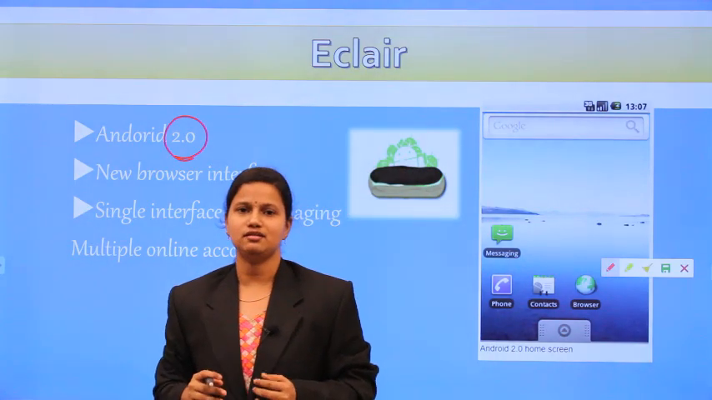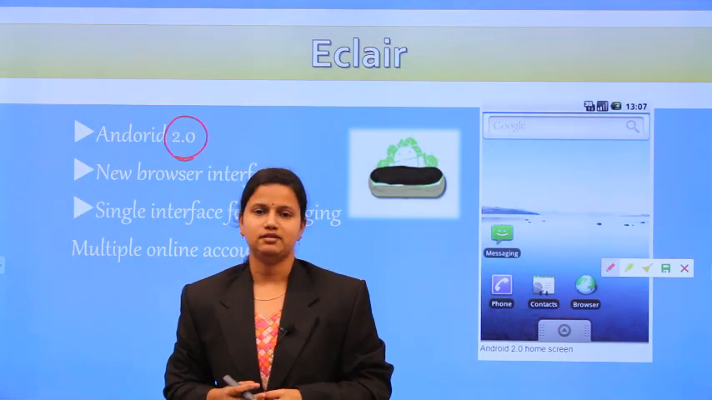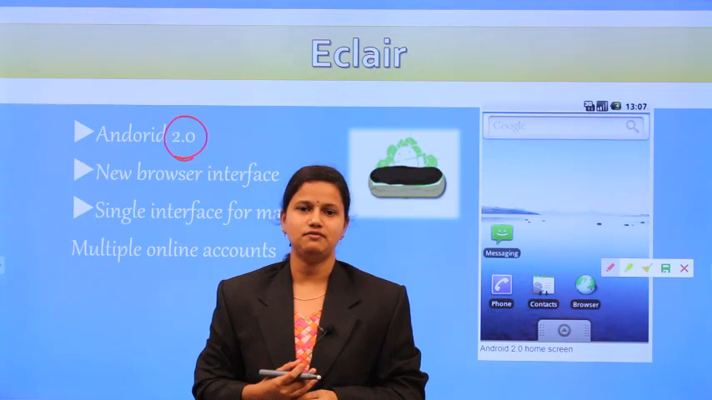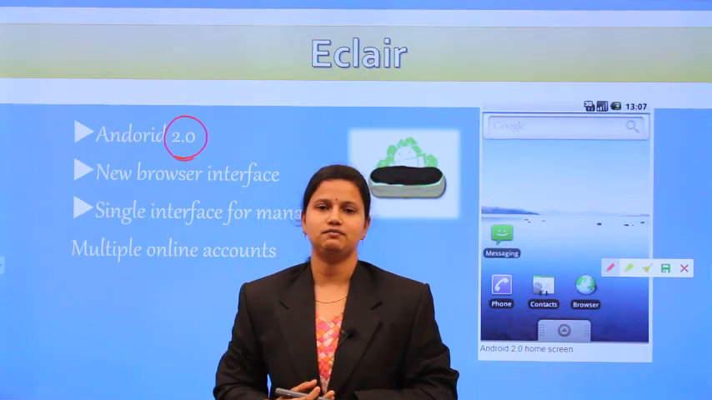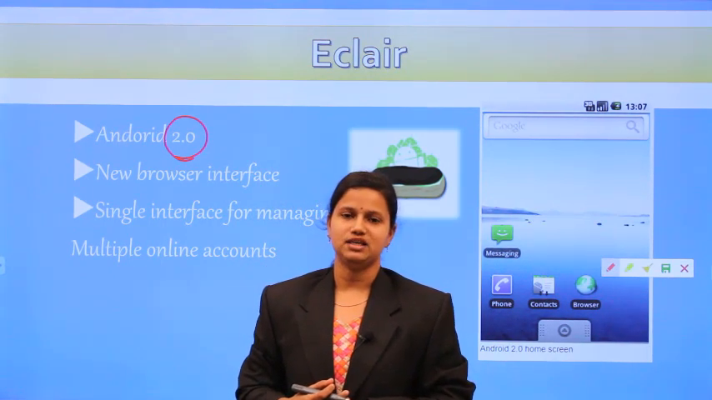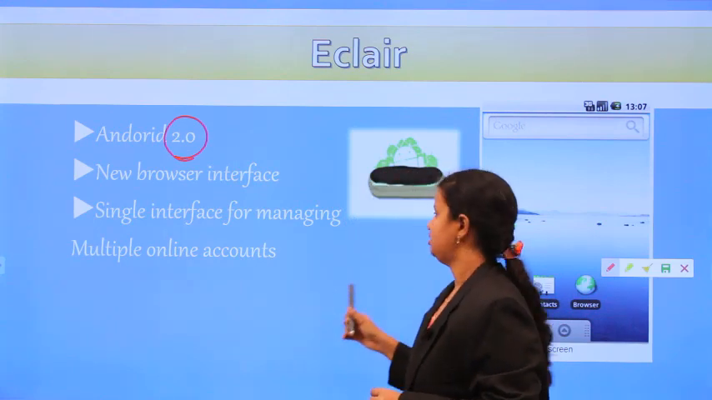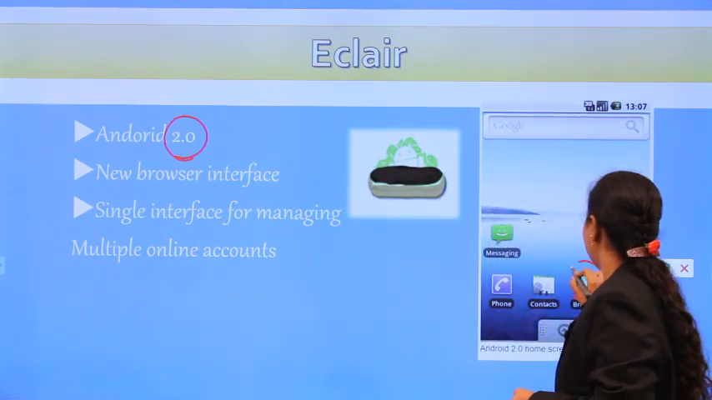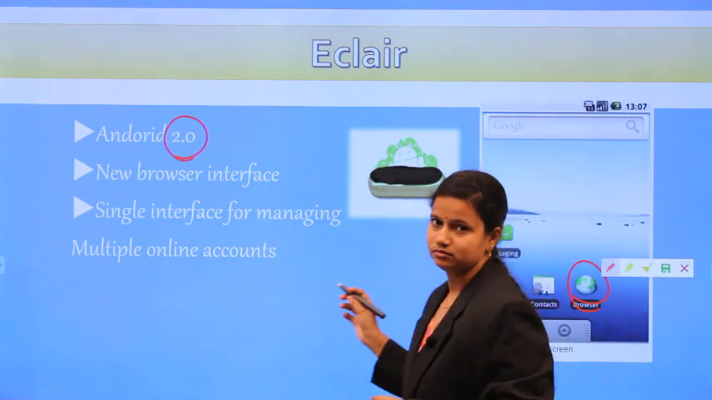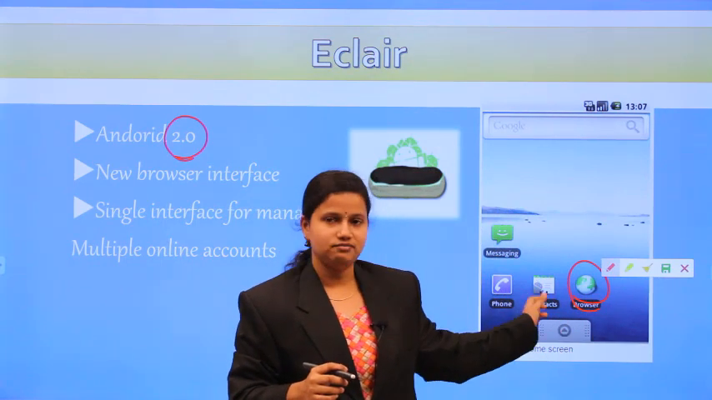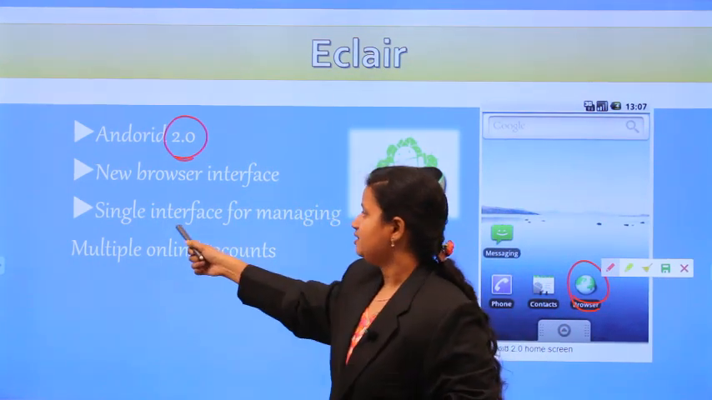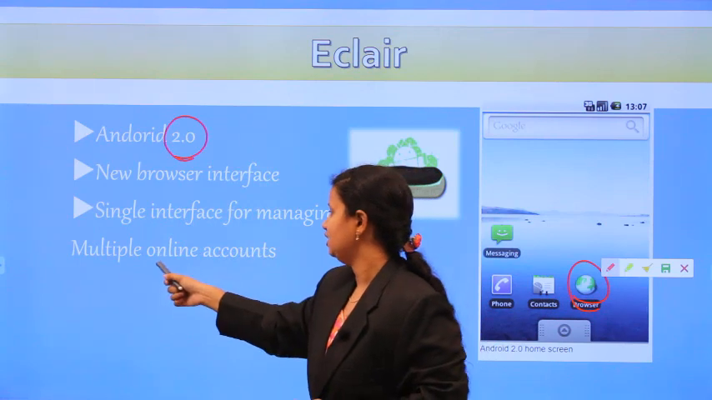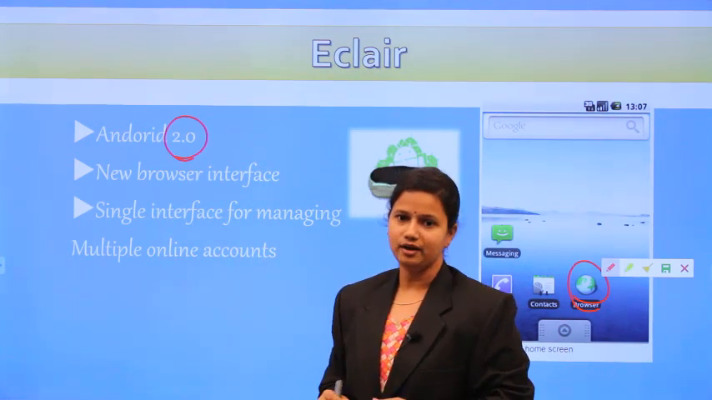When we want to access the internet facility from our mobile, we have to use one of the browsing applications. So this browsing application is available in that version. And a single interface for managing multiple online accounts.